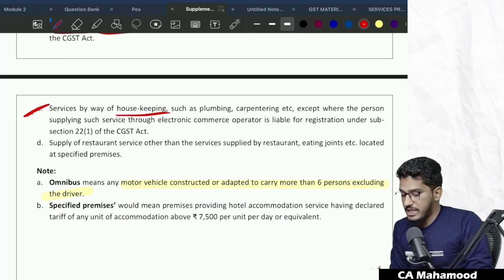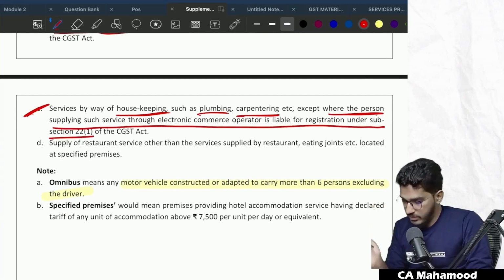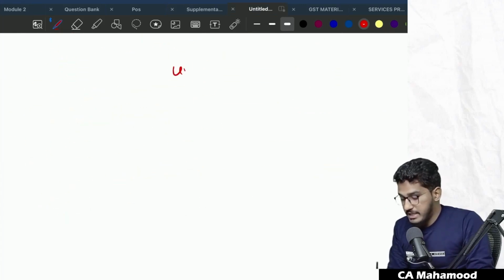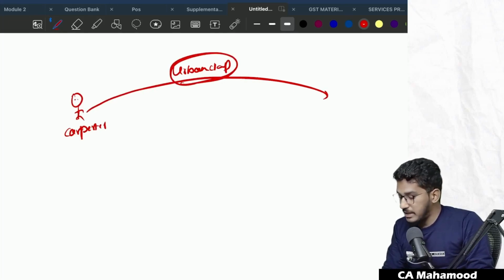Next one. Services by way of housekeeping such as plumbing, carpentering, etc., except where the person supplying such service through the e-commerce operator is liable for registration under section 22 subsection 1. Once again, the same kind of point. Now they are talking about housekeeping services. Take for example, Urban Clap. Now there is one supplier, one carpenter. This carpenter is providing services through Urban Clap, which is an e-commerce operator, to one recipient.